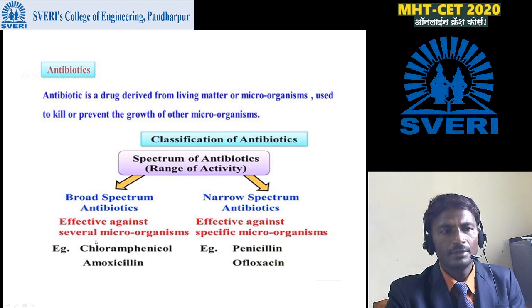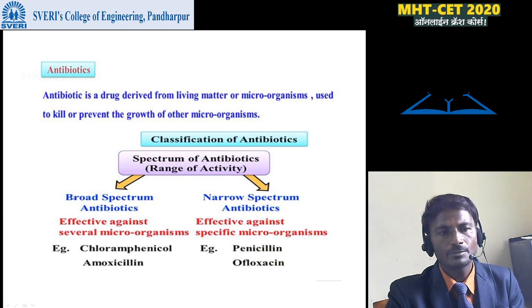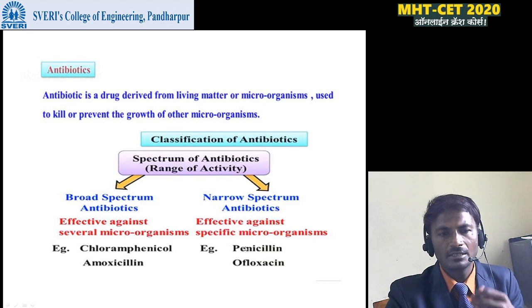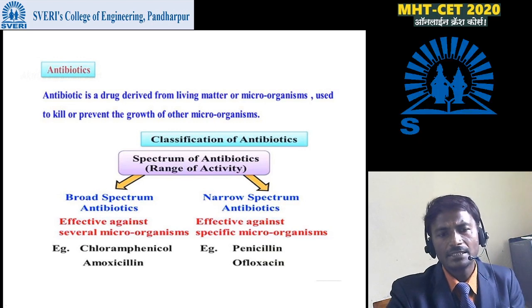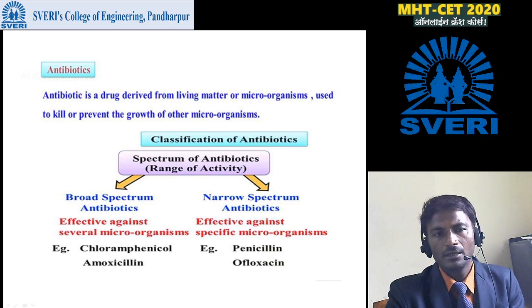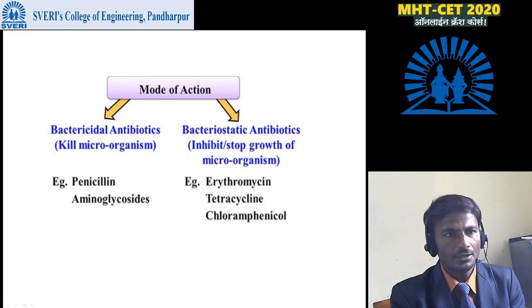Broad spectrum antibiotics are effective against several microorganisms. For example, chloramphenicol and amoxicillin. These are the examples of broad spectrum antibiotics, and narrow spectrum antibiotics are effective against a specific microorganism. For example, penicillin and ofloxacin. These are the examples of narrow spectrum antibiotics.